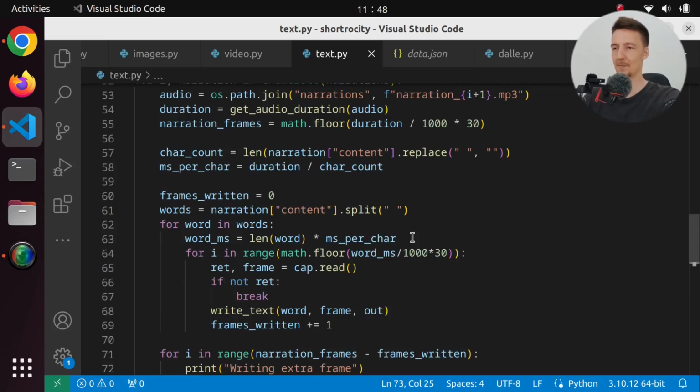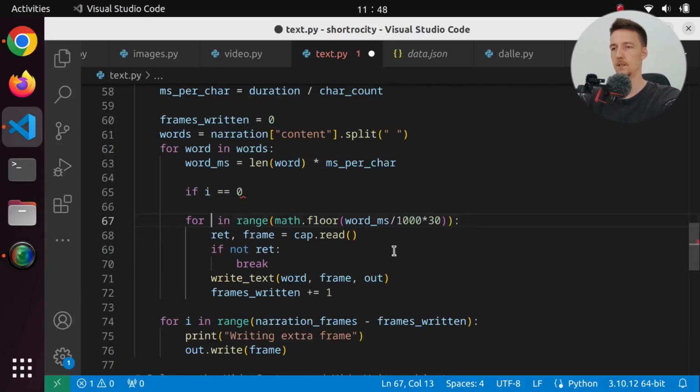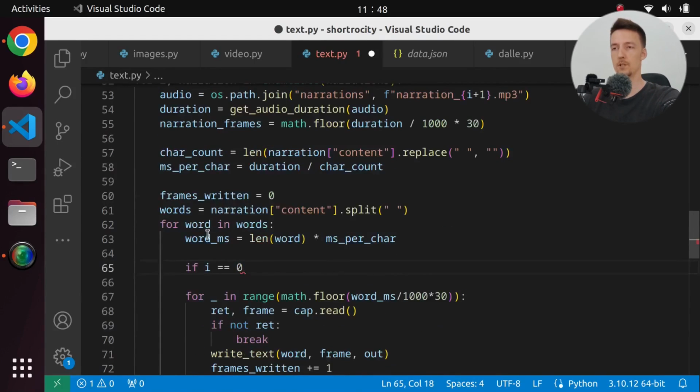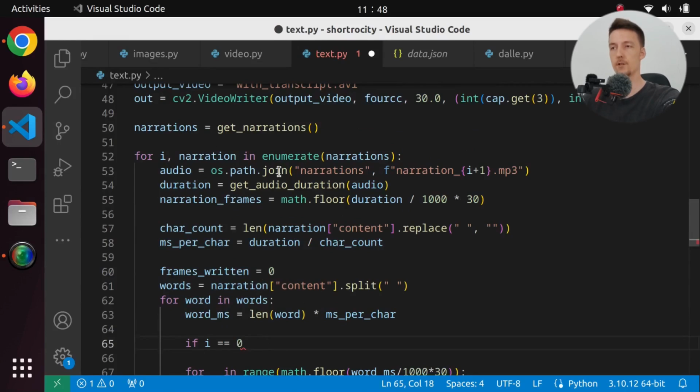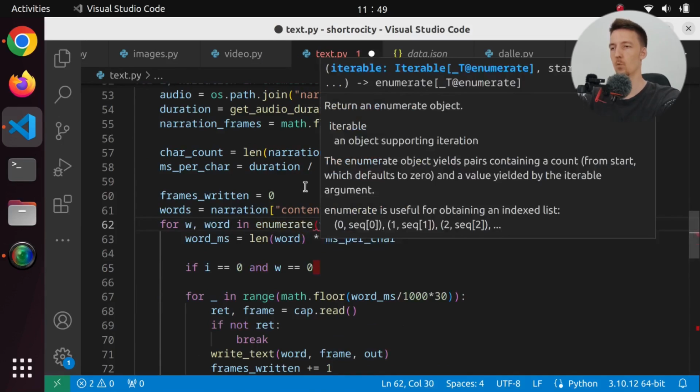I'm not sure what is the best thing to do here, but we could say here something like, if i equals 0, and actually I have to again use a different i here and here. So if i equals 0, so we are on the first narration part, and w equals 0, and I will say that we get the w and word in enumerate words.